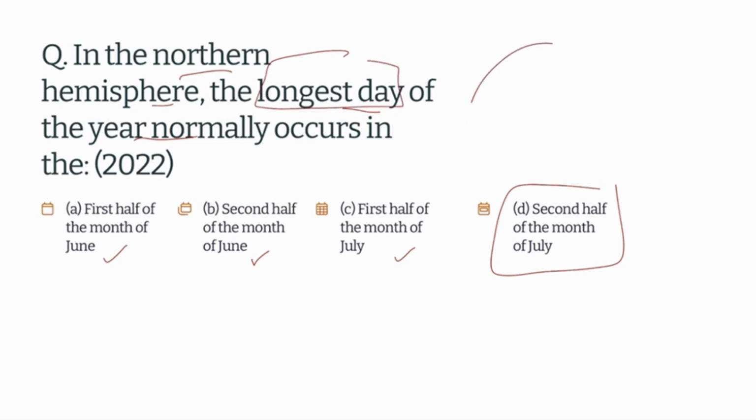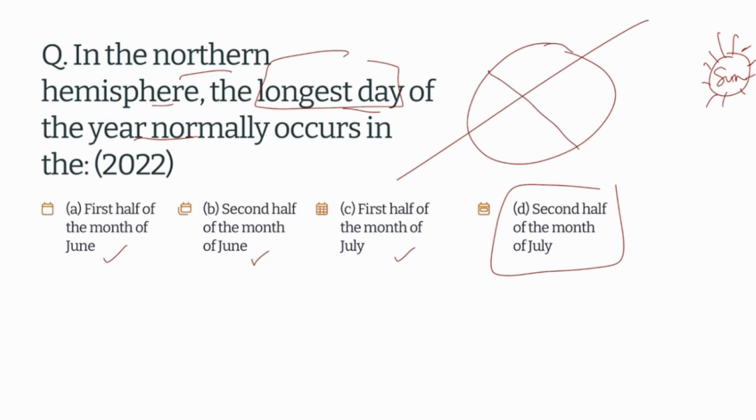You know that the earth is tilted on its axis, and the sun is largely static. So the longest day in the northern hemisphere can only happen when the northern hemisphere is tilted towards the sun. That is why this can only happen in the month of June or July, so that is why these options have been given.